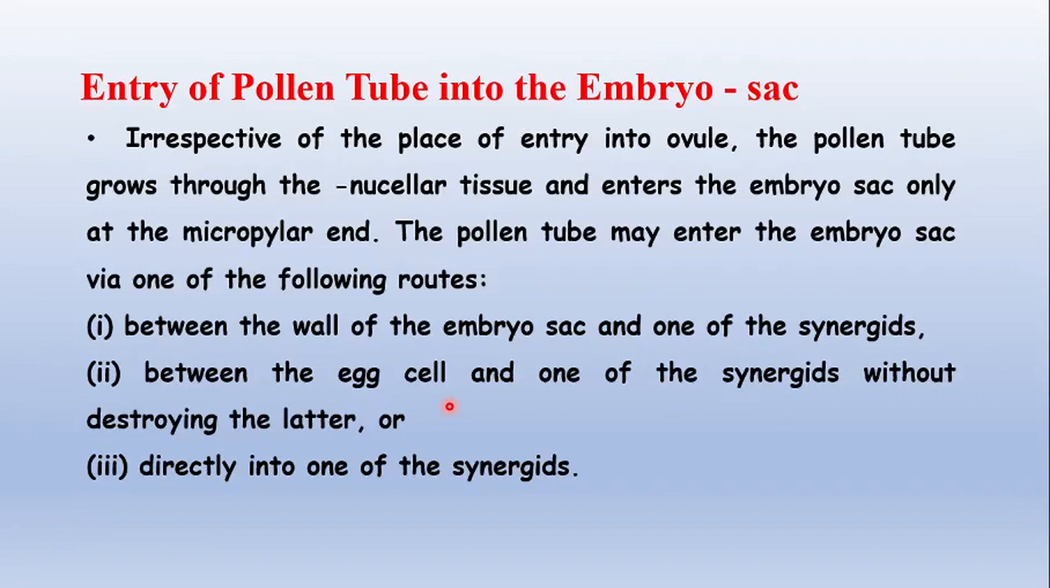Entry of pollen tube into the embryo sac. Irrespective of the place of entry into the ovule, the pollen tube grows through the nucellar tissue and enters the embryo sac only at the micropylar end. The pollen tube may enter the embryo sac by one of the following routes: between the wall of the embryo sac and one of the synergids, or between the egg cell and one of the synergids without destroying the latter, or directly into one of the synergids. These are the main ways by which the pollen tube enters the embryo sac.